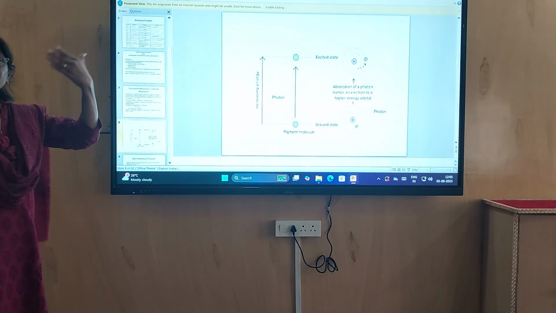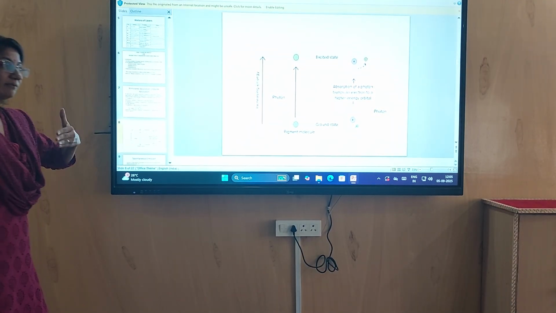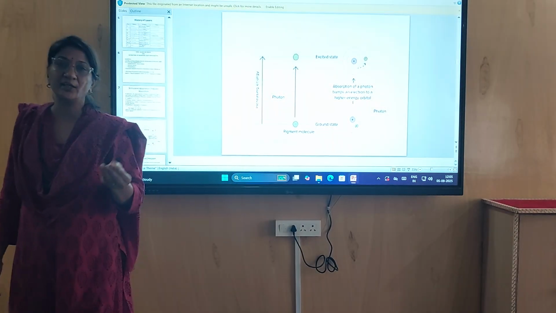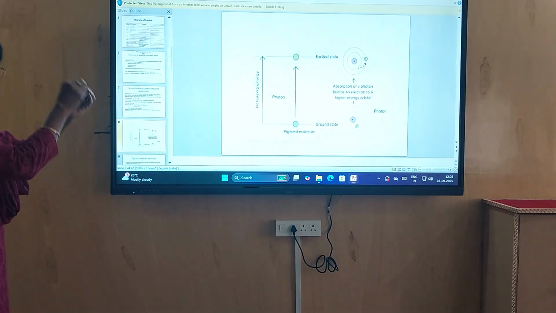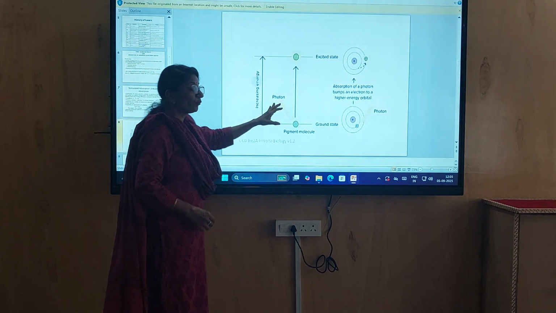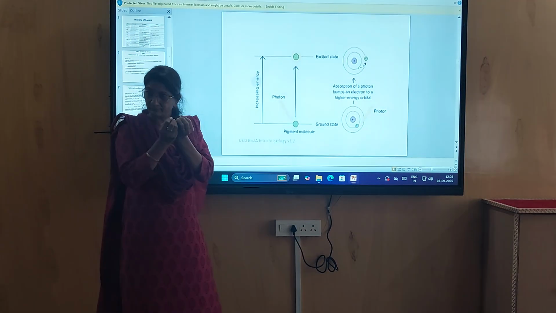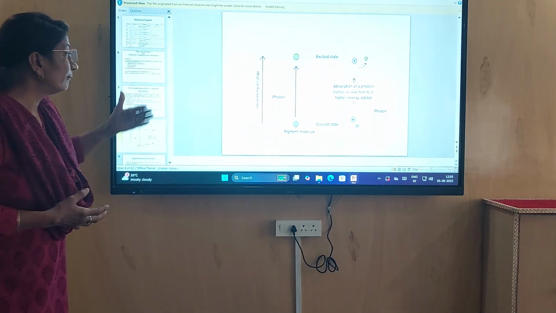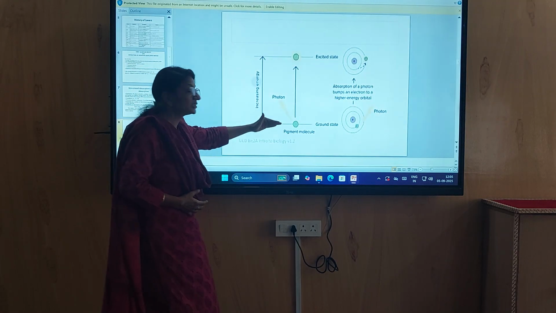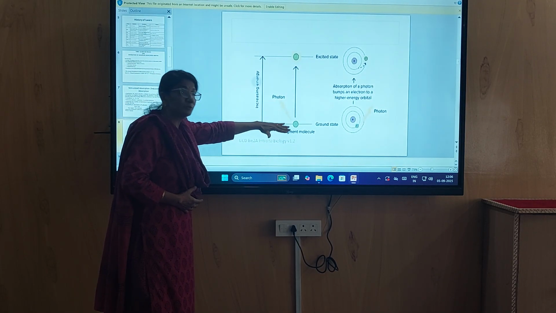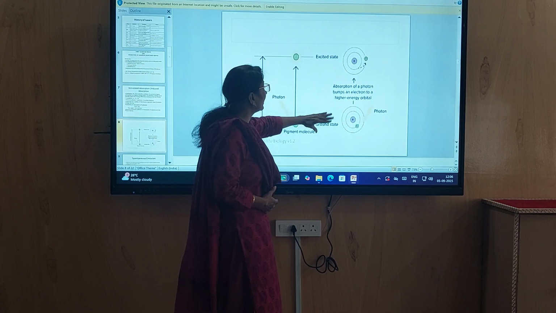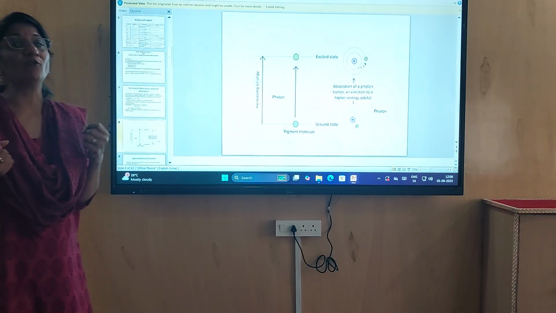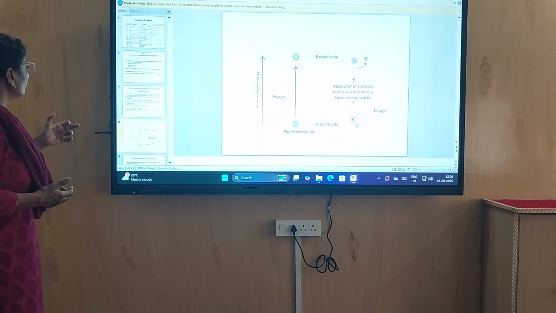Now when energy is given to that matter through any type of energy, like radiation, what happens? Photons of that radiation have energy. Energy of a photon is equal to h nu. By absorbing this energy, atoms from the lower energy state or ground state are excited to a higher energy level. This process is called absorption of radiation.